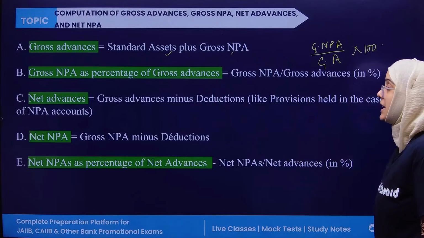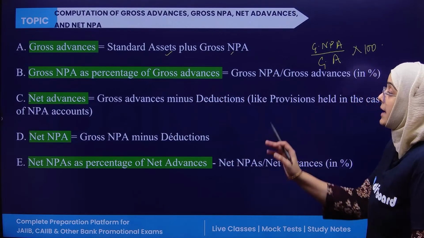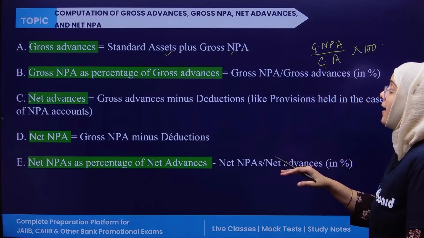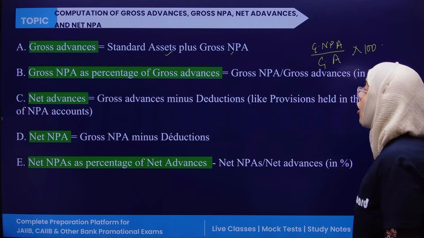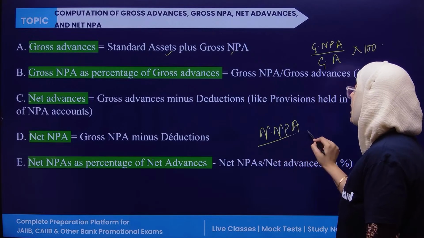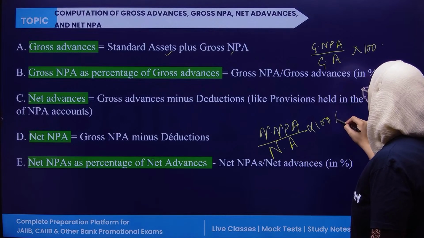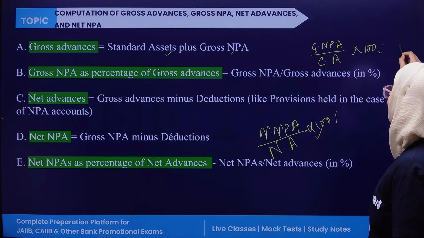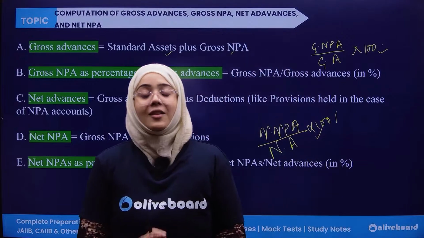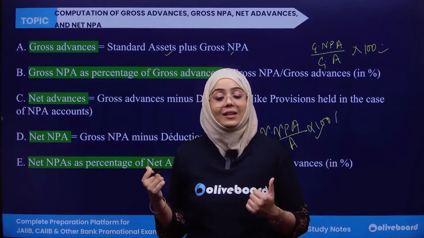Next, net advances is gross advances minus deductions. Net NPA is gross NPA minus deductions. And lastly, net NPA as a percentage of net advances means net non-performing assets divided by net advances into 100. So this is the formula for the computation of non-performing assets, some gross and some net. A question can be asked from this slide.